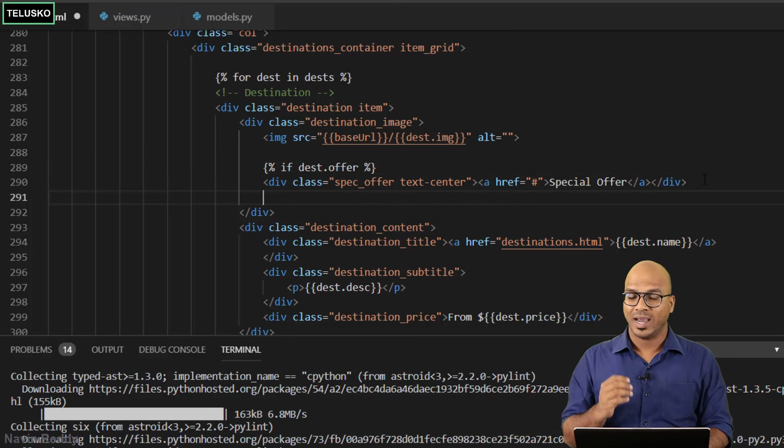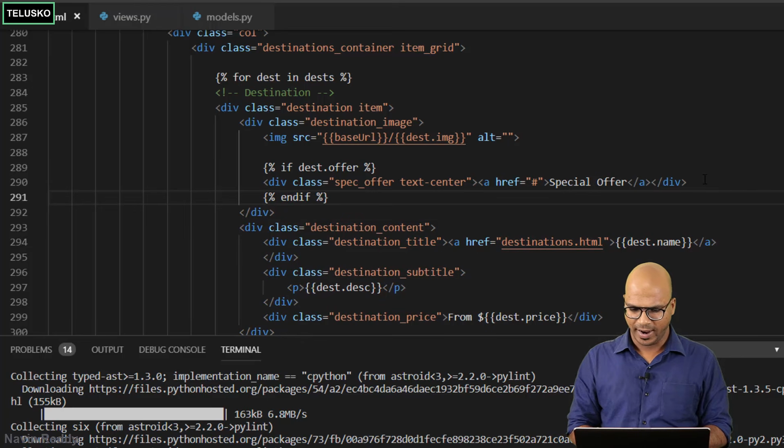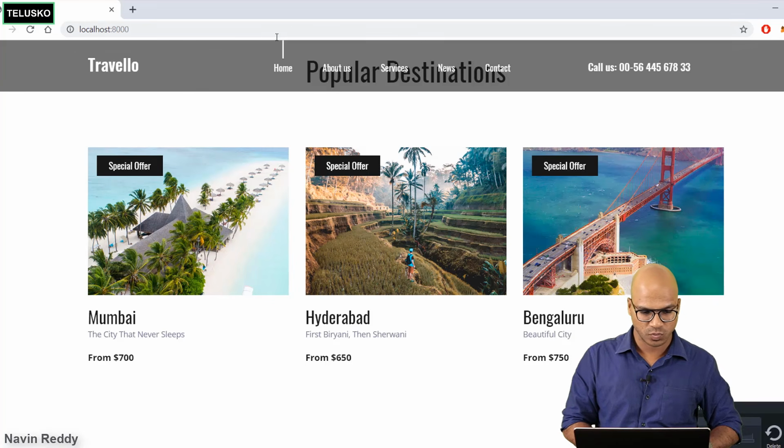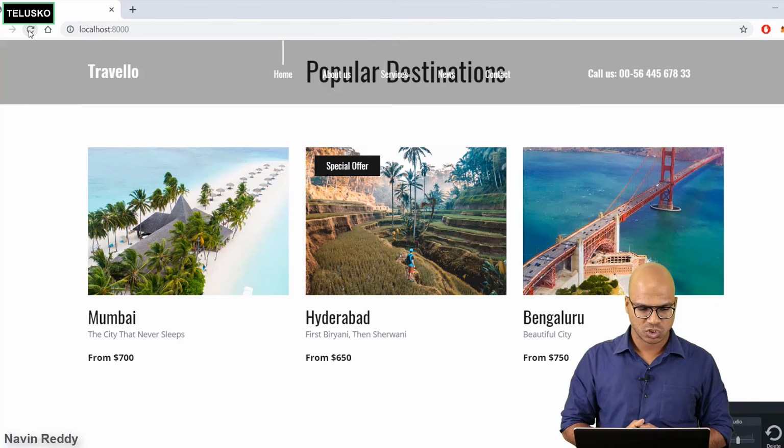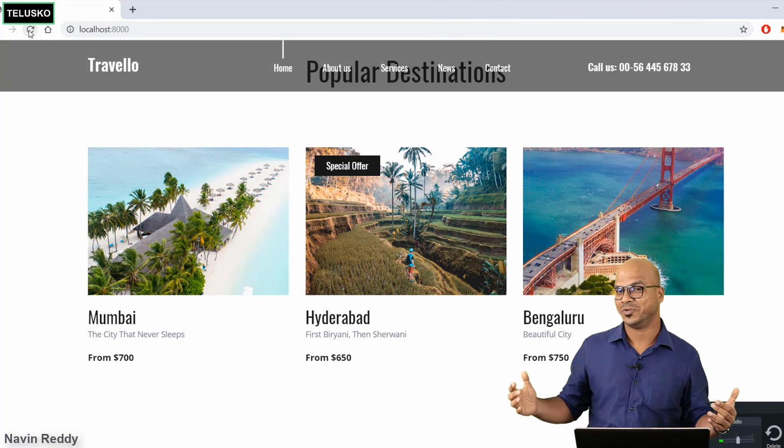Simply say offer. And then you also have to end this block. We can do that with the help of a block, and we'll say endif. And your job is done. Let's go back. I hope this will work. Let's refresh. Okay, so can you see that we got the special offer only on Hyderabad?